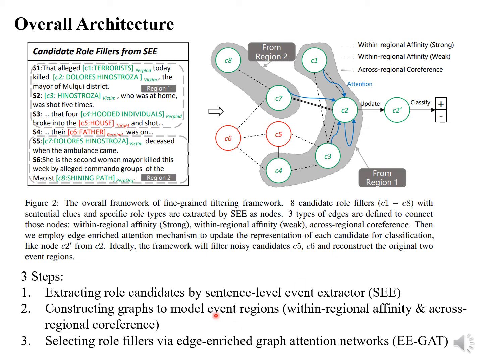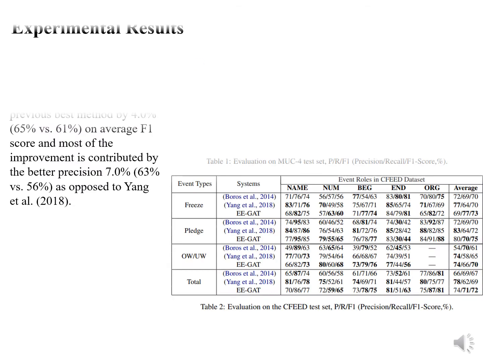Here I want to mention that in the third step, we use a technique called edge-enriched GAT. That means we turn each edge into a new node, and we want to utilize the features of this edge. Our experiment results show that this performs better.